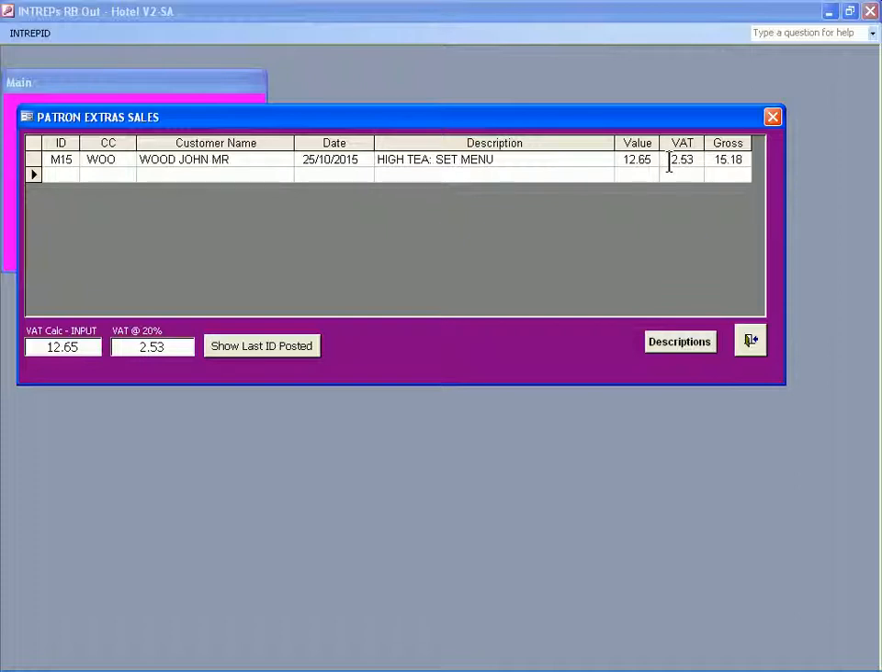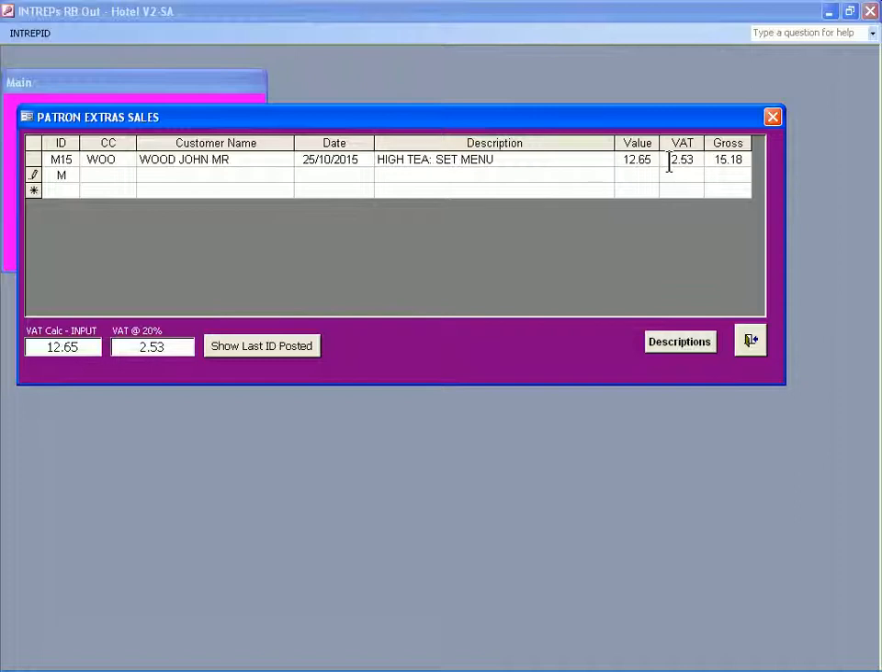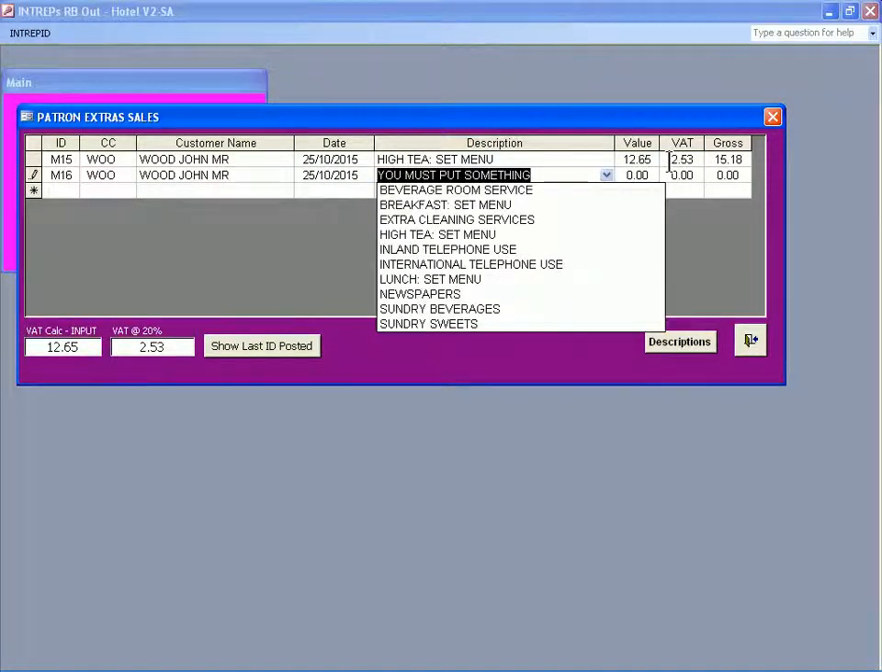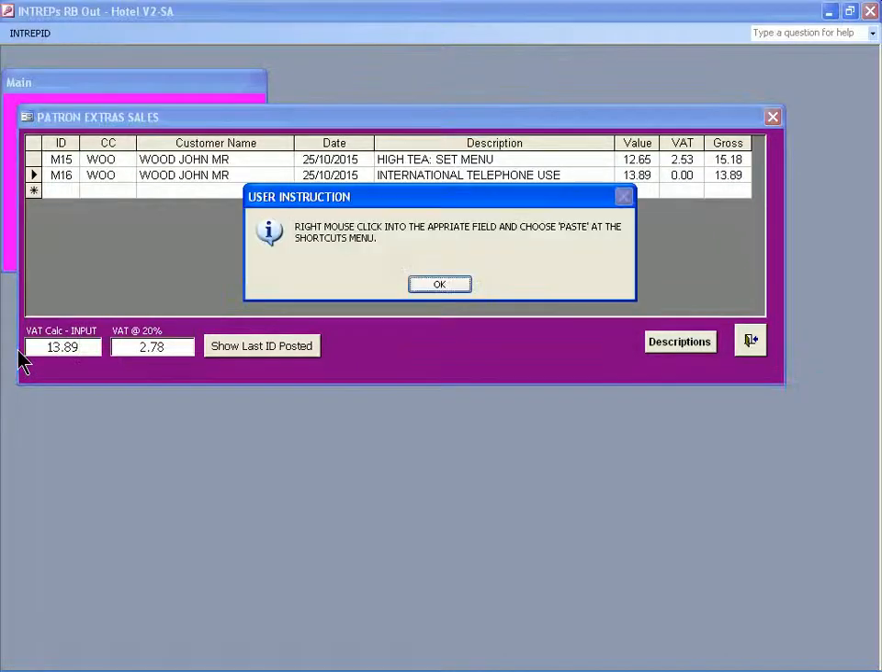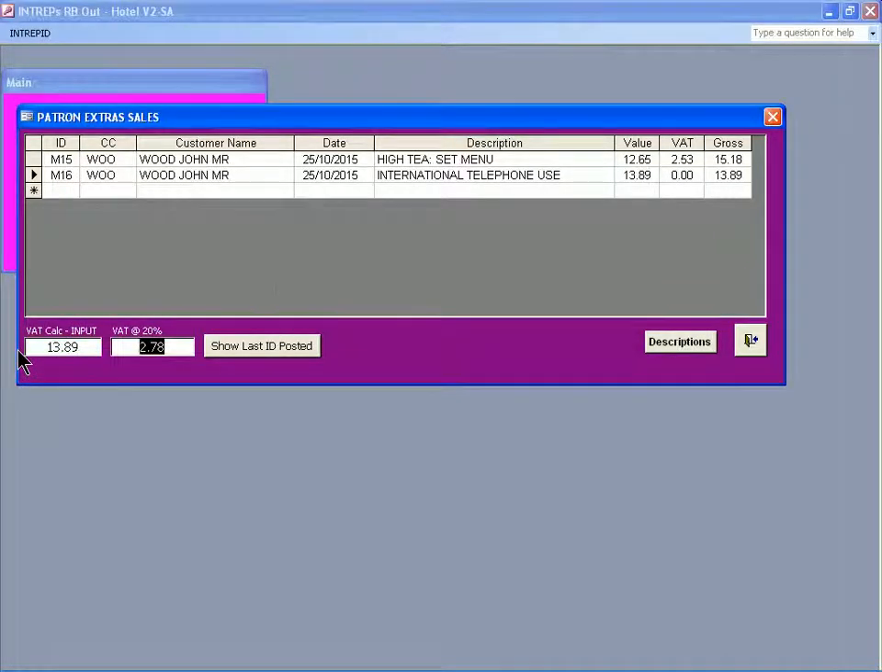Straightforward enough. There's another one yet for Mr. Wood, M16. And that's still on the 25th of the 10th. And he's after international telephone calls. They amounted eventually to £13.89. And there's VAT to pay on those as well, to the tune of £2.78. Good, so that's dealt with.